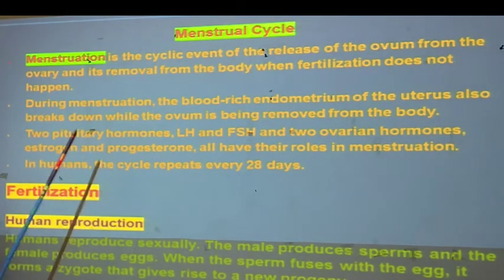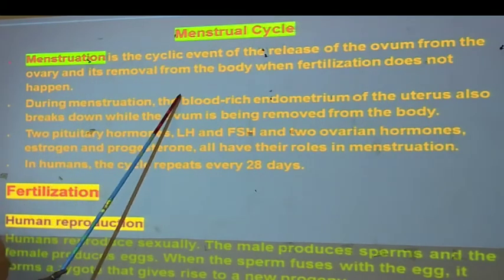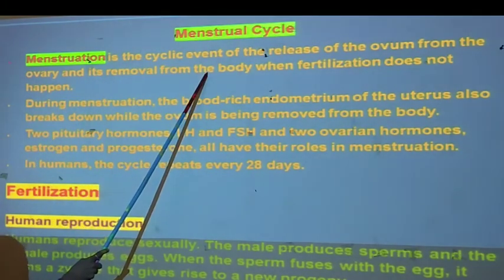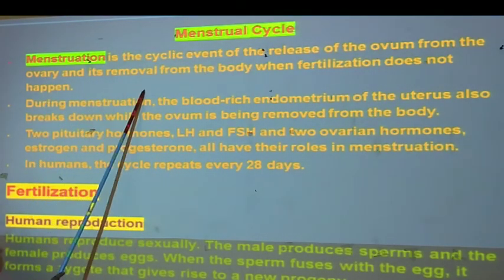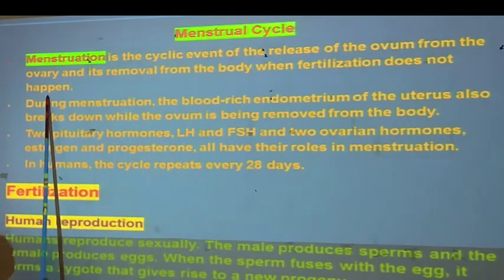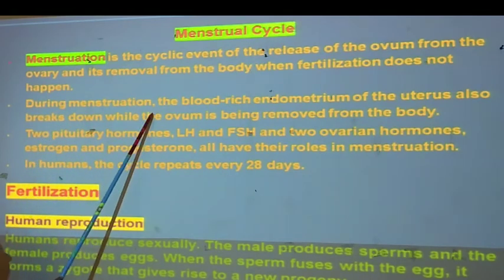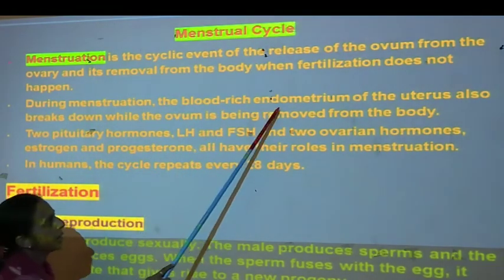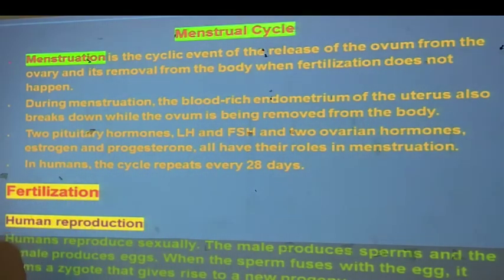Now, what is the actual menstruation cycle? Menstruation is the cyclic event of release of the ovule, that is the egg cell, from the ovary, and it is removed from the body when fertilization does not happen. During menstruation, the blood-rich endometrium of the uterus, that is the inner lining of the uterus, gets broken down.